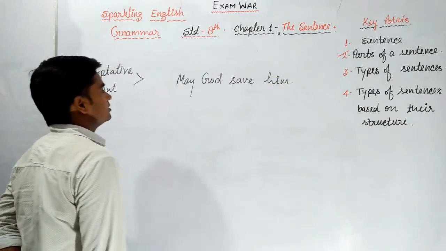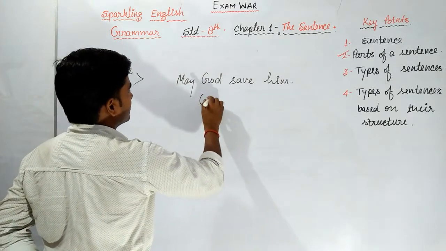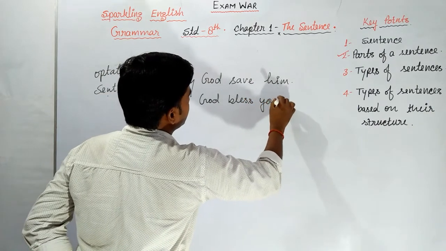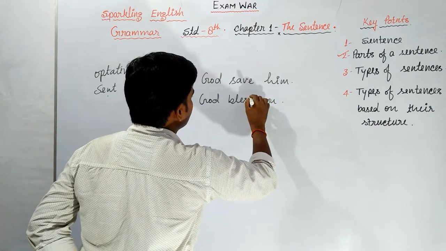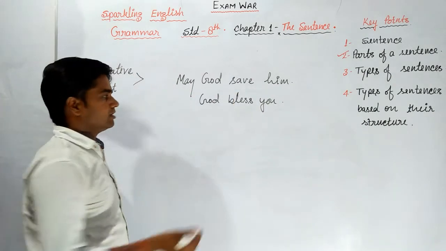May God save him. Or God bless you. This is blessings. In these sentences we also curse, like go to hell.